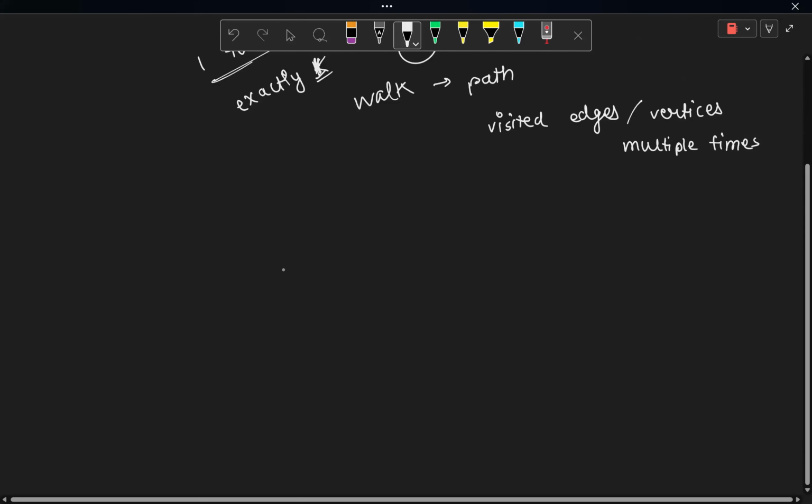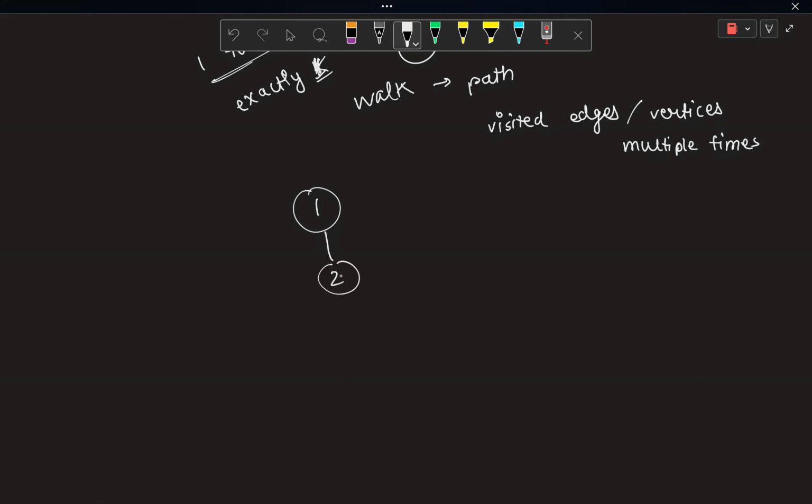So the initial intuition is this. Let's say you have a graph. I'm not drawing a big graph now, just something normal. For the third node, you can reach there in 2 moves.